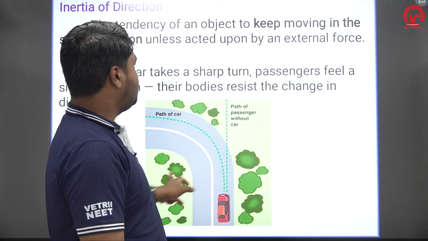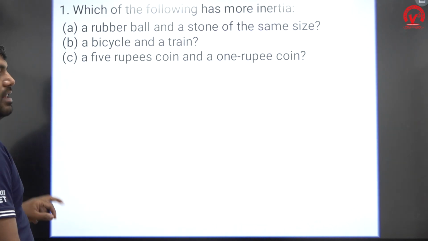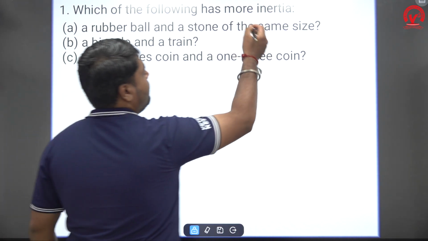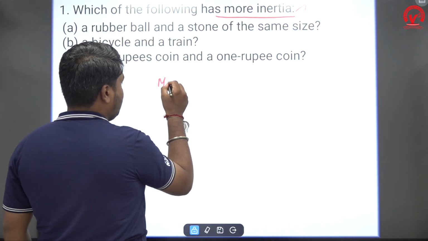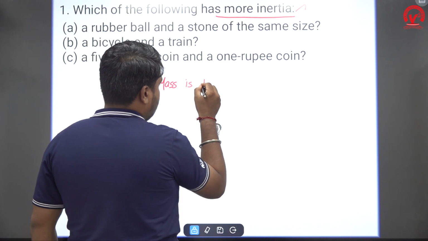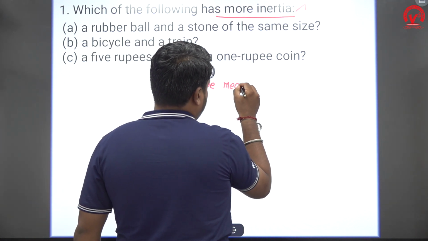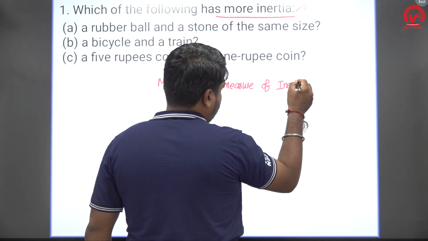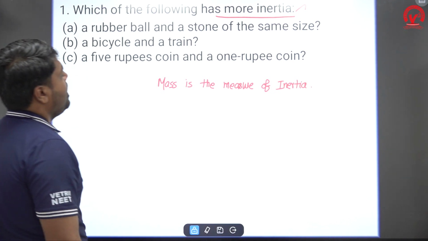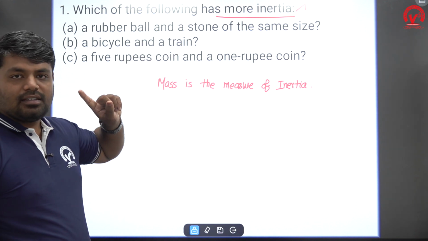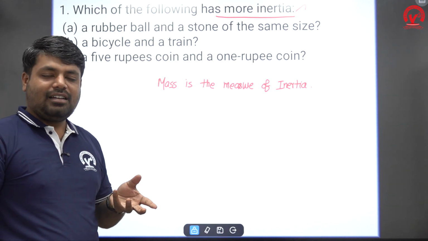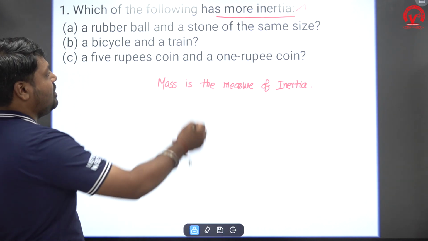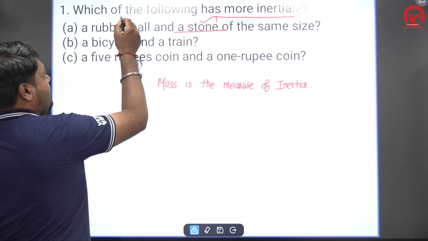Let us see some problems based on the following discussion. Which one of the following has more inertia? Mass is the measure of inertia, right? I have told you this. Mass is the measure of inertia. A rubber ball and a stone of the same size. Who has more mass here? Definitely the stone, because the stone is denser than the rubber ball. So stone is the answer. The rubber ball is less dense.